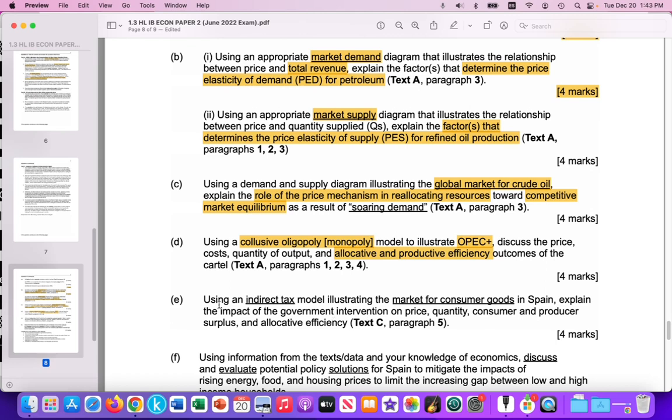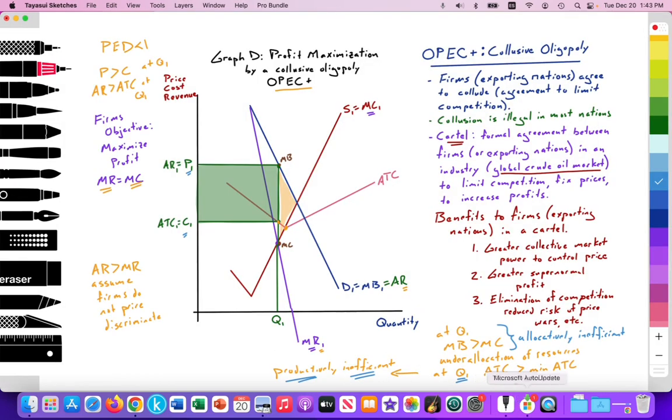In the next video, we'll answer this question here about using an indirect tax. And so on. There'll be some other videos dissecting this particular article, but there you have it. All right. There'll be a bunch of links to other video tutorials on this idea of price discrimination, why AR is greater than MR, profit maximization, productive and allocative efficiency in the context of a monopoly, and so on.